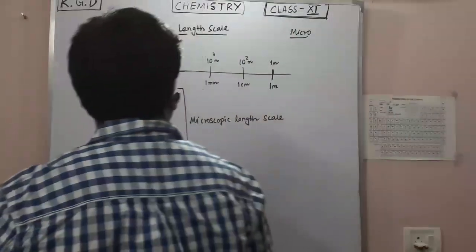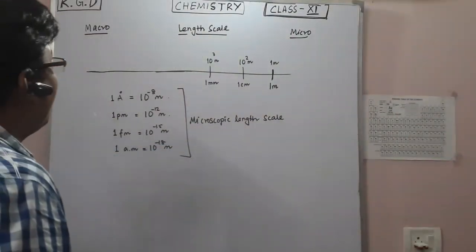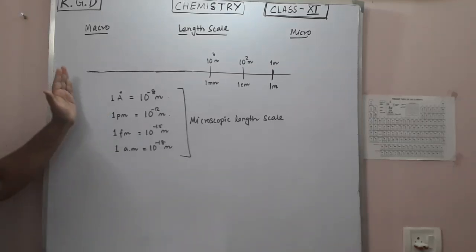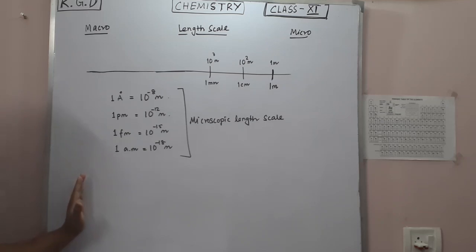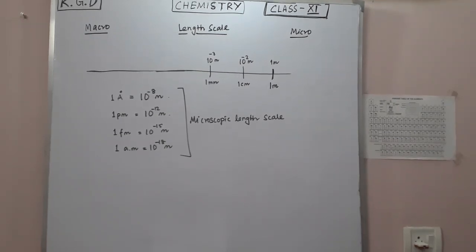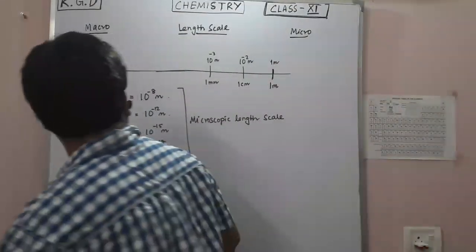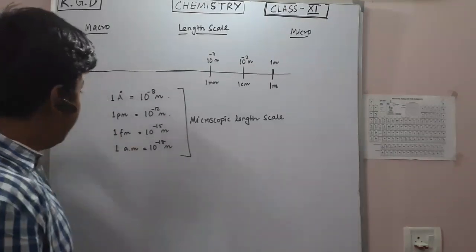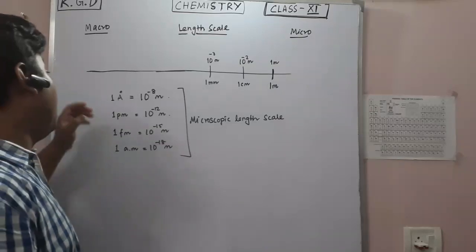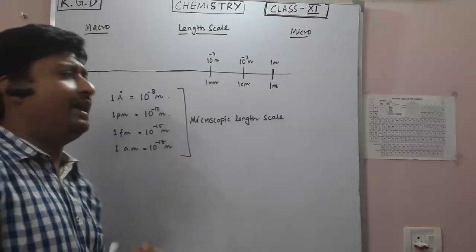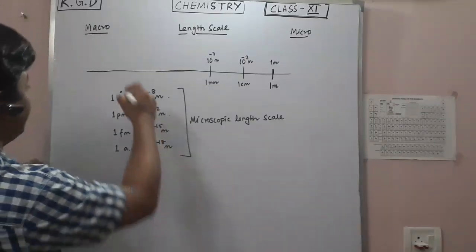Microscopic length scale. Now, this is the atomic scale you talk about. In atomic level, these atoms exist in this length scale. Just to give you a small hint, angstrom is basically defined as the bond length. Angstrom, picometer, and there is another one I missed here.